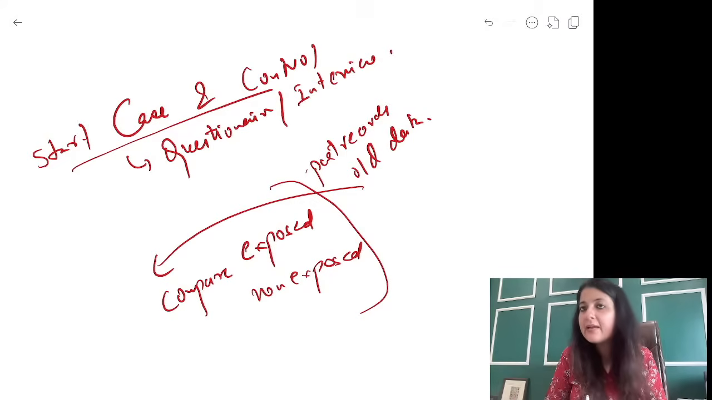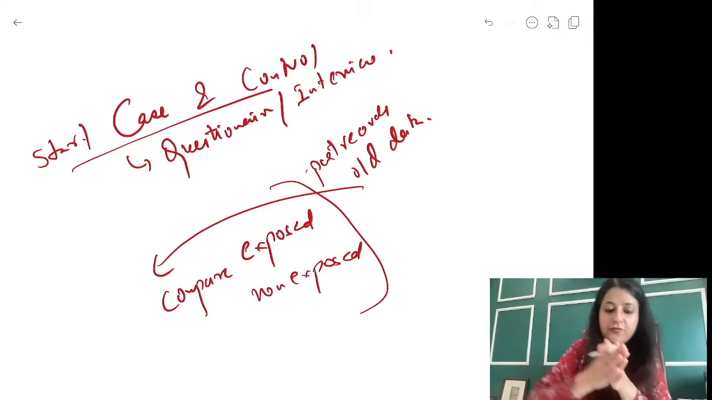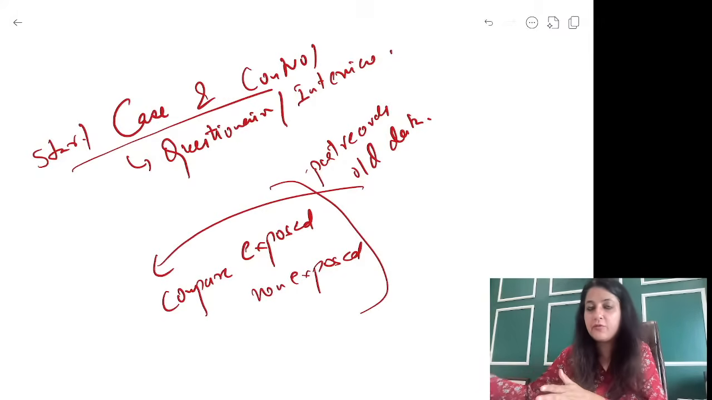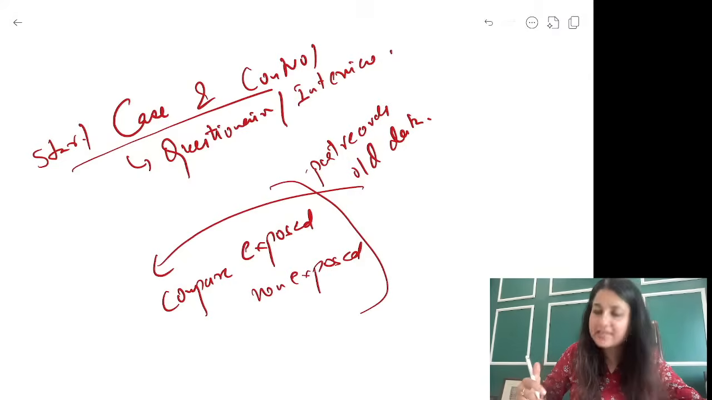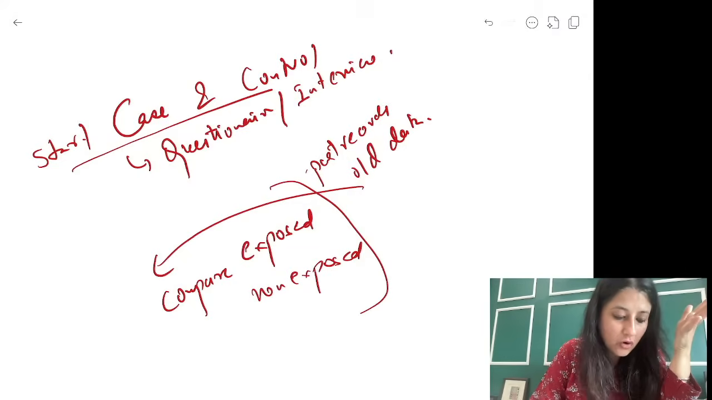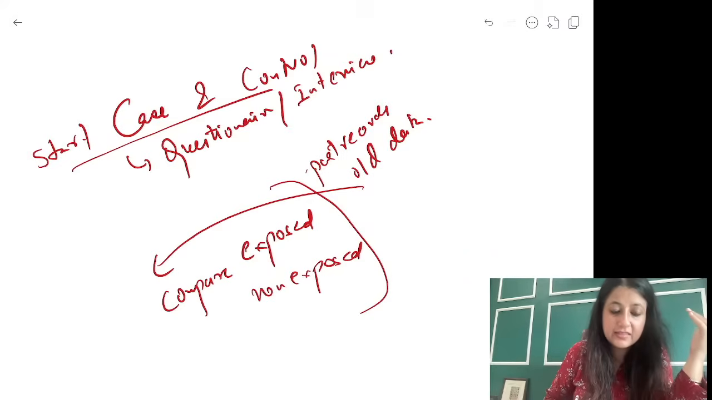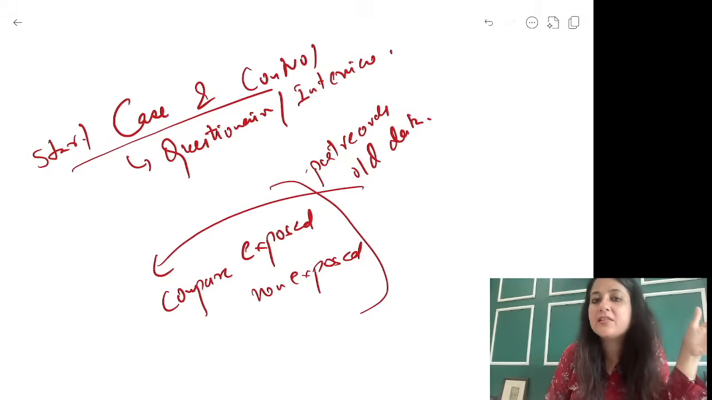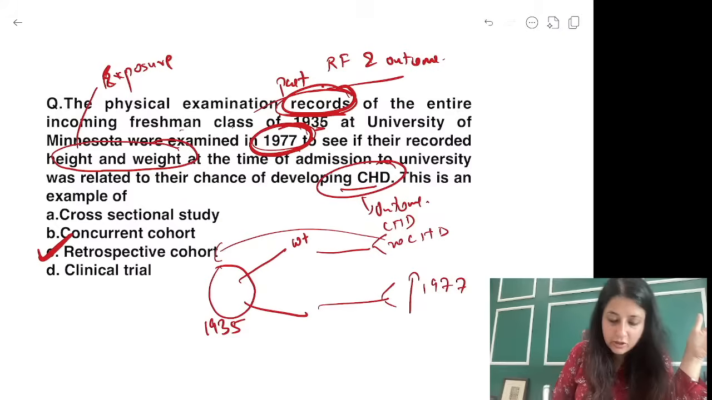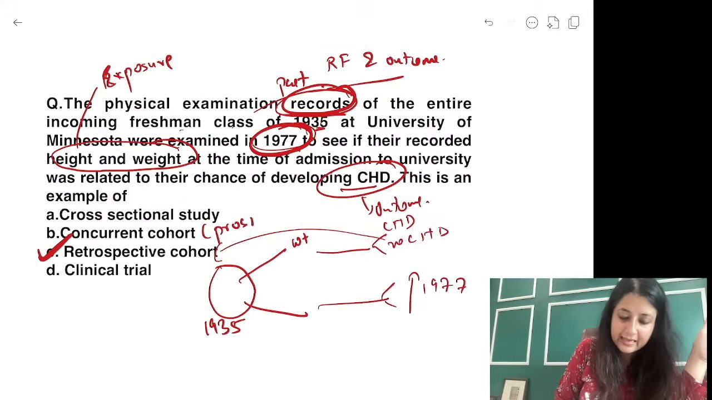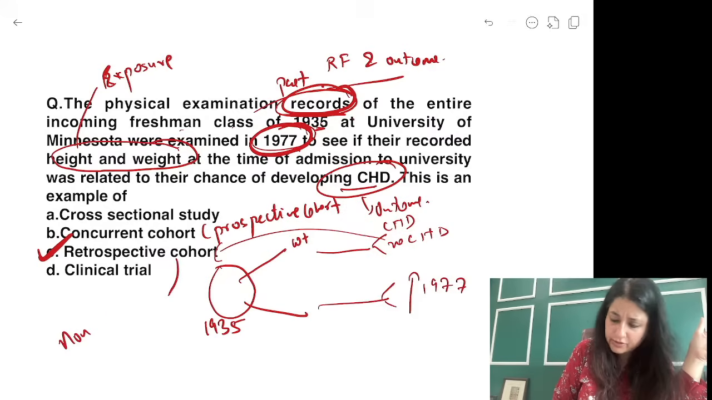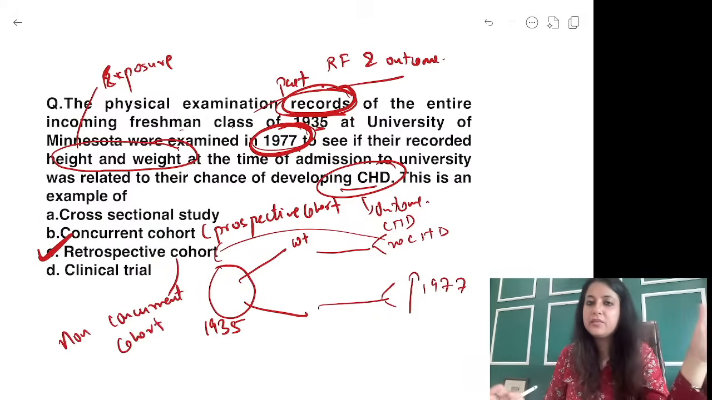Whenever you compare exposed, non-exposed, it is cohort. Now, if you move forward with time, it is prospective cohort. But if you move backwards with time, it is retrospective cohort. Clear everybody? ठीक है. अब चलो जो question आया था, let's have a look at this. Yes, concurrent cohort is the same as prospective cohort, okay? Retrospective cohort you can also call as non-concurrent cohort. I will sum up the buzzwords at the end.